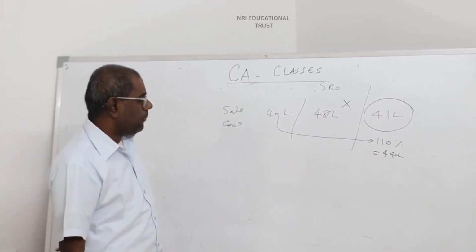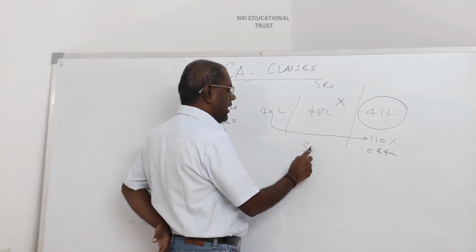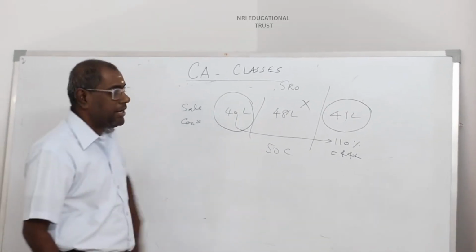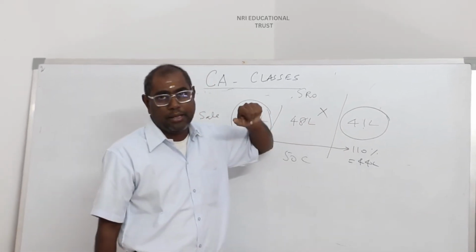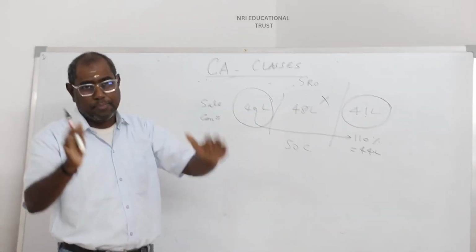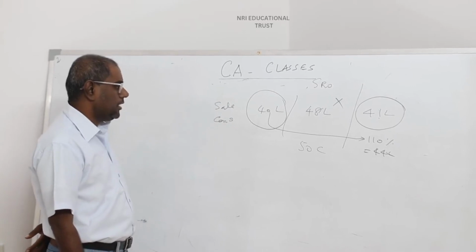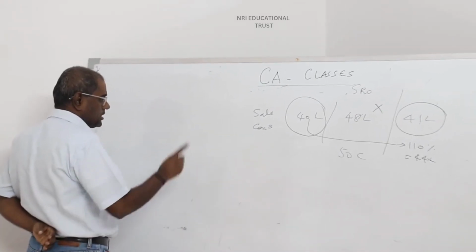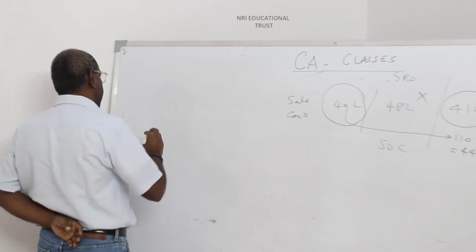Therefore, by operation of section 50C, the full value of consideration will become 40 lakhs, not 41 lakhs, because the difference is within the 10% threshold. Therefore, the full value of consideration in this case is 40 lakhs only.